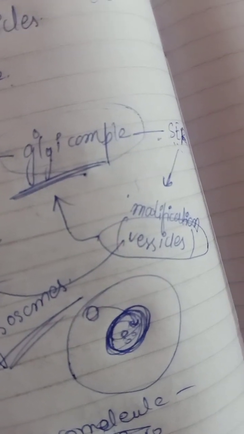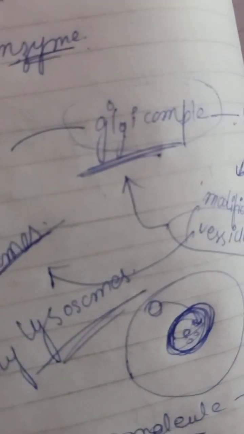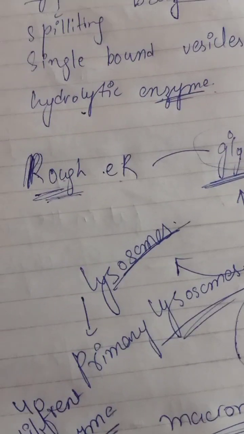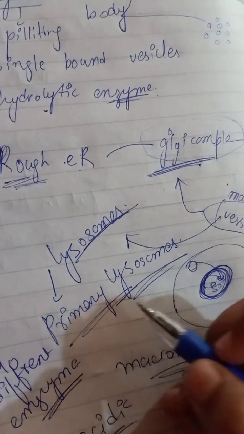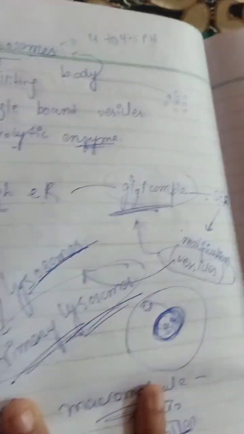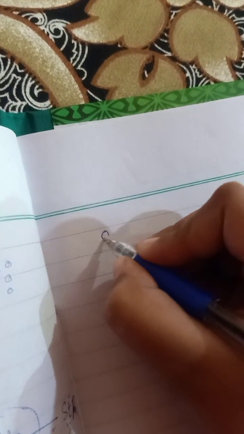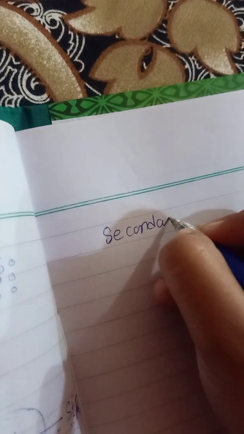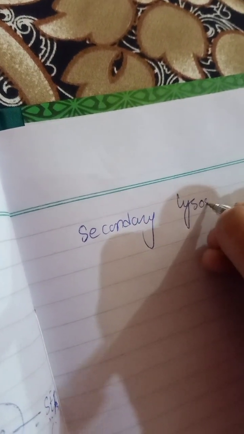One more thing I want to tell you is that when the lysosome is not performing the function, it is called the primary lysosome. When it starts the function, it is called the secondary lysosome.